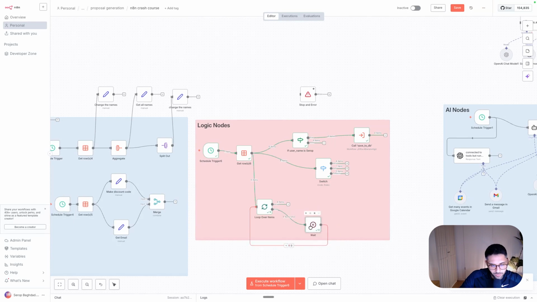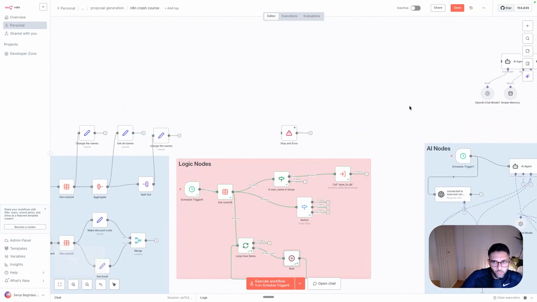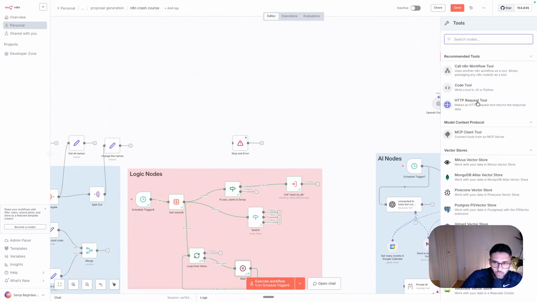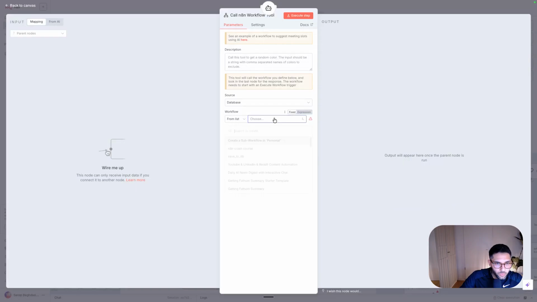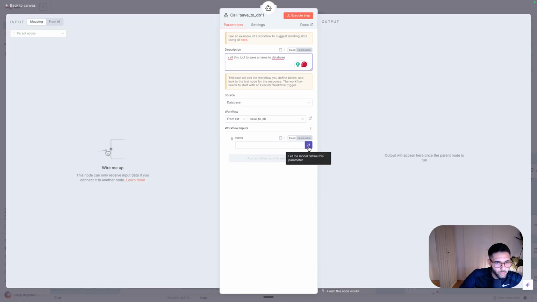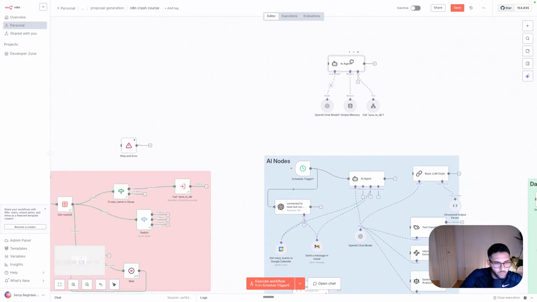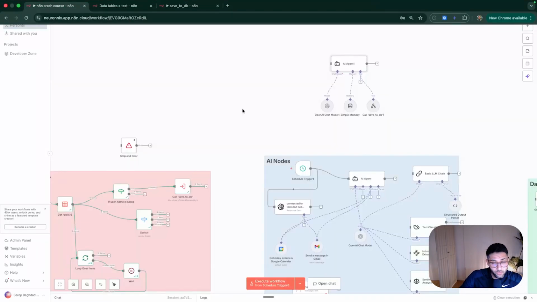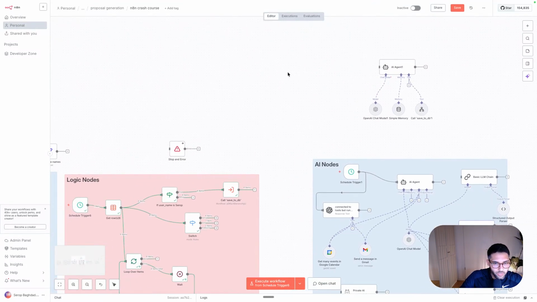You see the waiting node was still waiting to run. What I've also seen people doing, you can do it in the AI agent as well. If you have an AI agent, you can have a tool to call an n8n workflow. So here we say save to DB and call this tool to save a name to the database. You click here and let the AI decide. Right now, if you're working with this AI agent and you say, hey, save these names to the database, it will actually call this file and add it to the data, which is super handy, right? To give your AI agents all these functionalities.